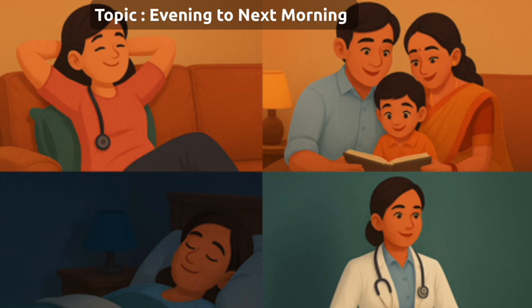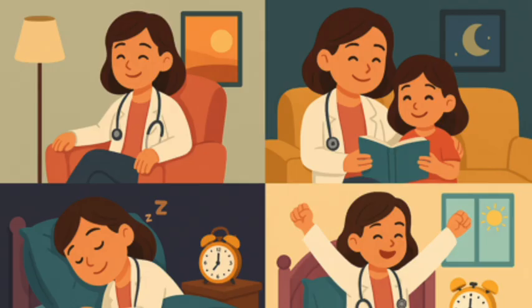Next topic, evening to next morning, 12 more hours. Now from 6 o'clock in the evening to 6 o'clock the next morning, there are 12 more hours. During this time, Dr. Meena relaxes at home, spends time with family, sleeps at night, and gets ready for the next day. So how many hours from 6 o'clock morning to 6 o'clock the next morning? That's right. 12 hours daytime plus 12 hours nighttime is equal to 24 hours in a day.